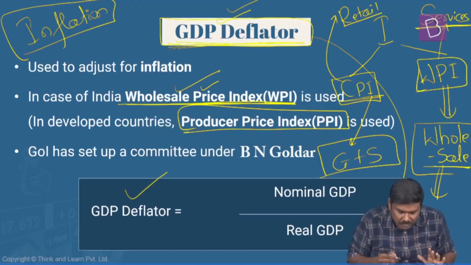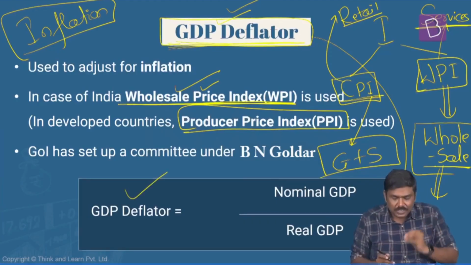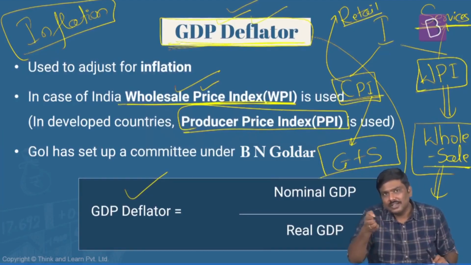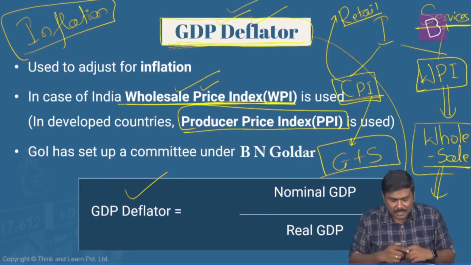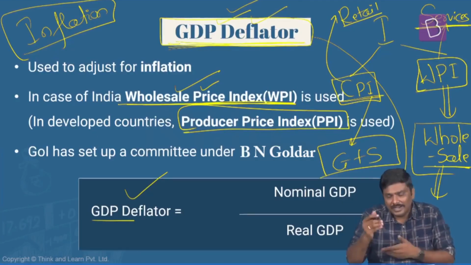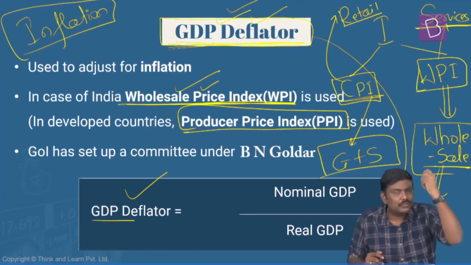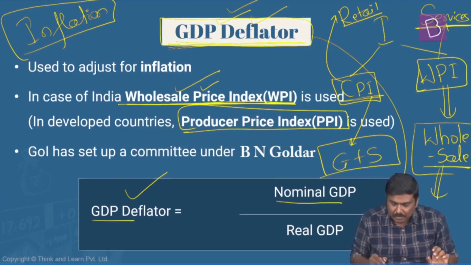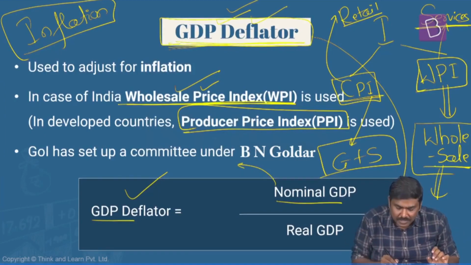Now, some of you will look at this and say, sir, you say that the GDP deflator is used to deflate the data, used to reduce the impact of inflation. But you're calculating the GDP deflator by taking nominal GDP and real GDP. And if you remember, what is the concept of nominal and real? Nominal is the GDP which is calculated based on taking into consideration the current market prices.